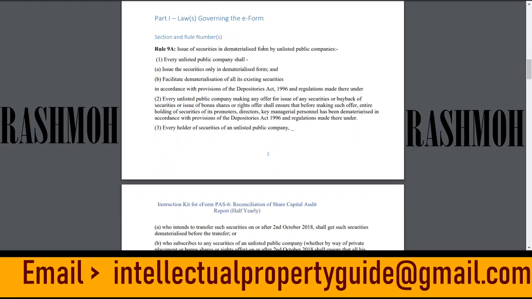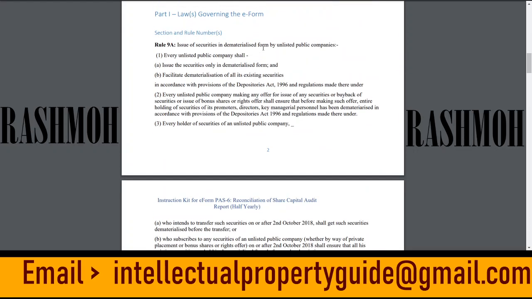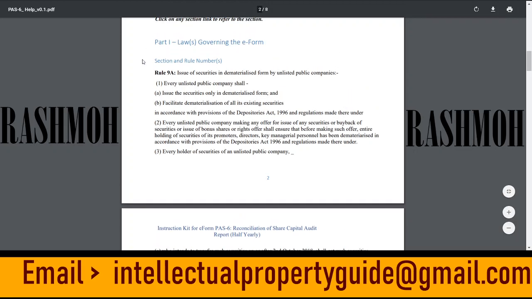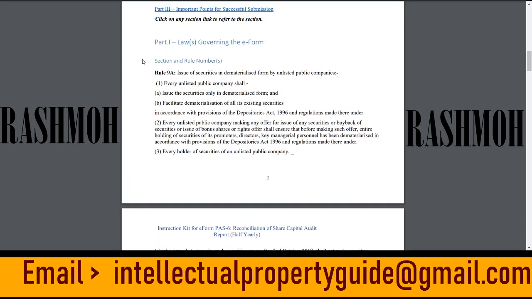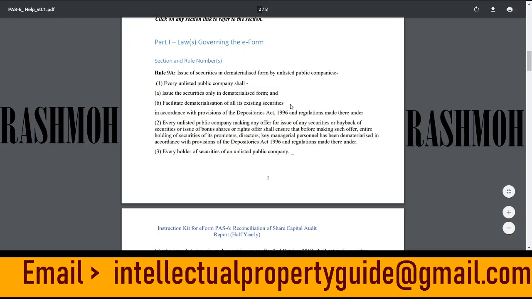So let's just start. For this form, there is a short guide which has been provided in the help kit. In part one, the help kit elaborates the laws which govern the e-form, section and rule numbers. So Rule 9A defines the issue of securities in dematerialized form by unlisted public companies. Number one: every unlisted public company shall issue the securities only in dematerialized form, and B, facilitate dematerialization of all its existing securities.